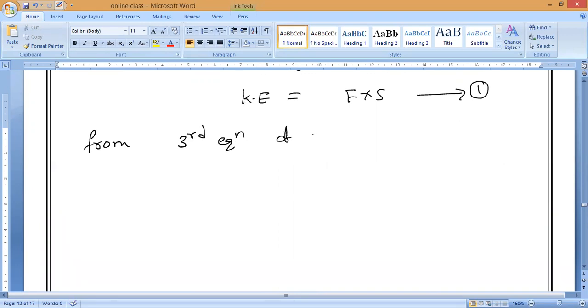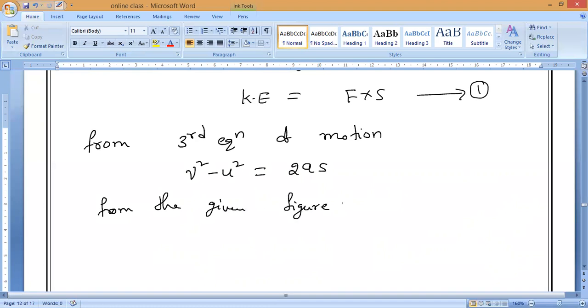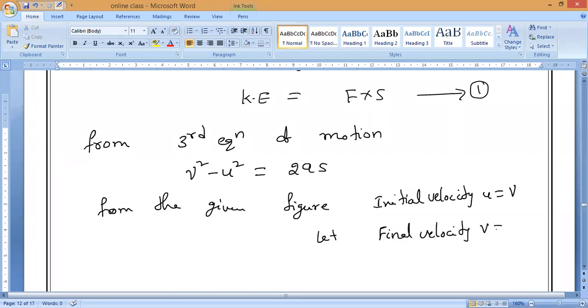Very good, Monish. The third equation of motion: v square minus u square is equal to 2as. From the given figure, we can say the initial velocity u is equal to V. Now let the final velocity v be equal to 0. Is it okay? Any problem, guys?